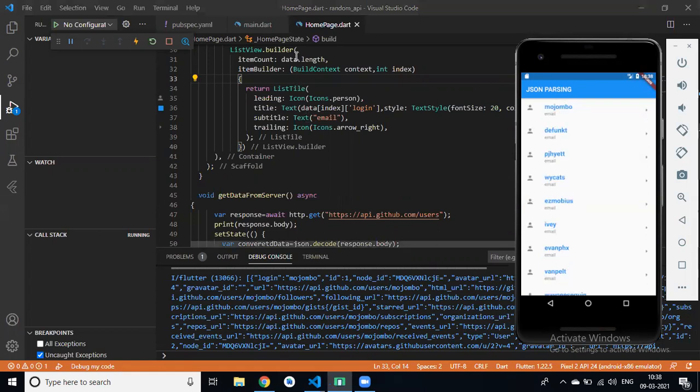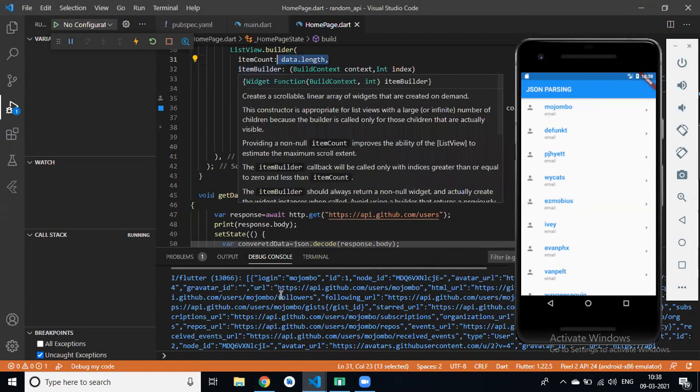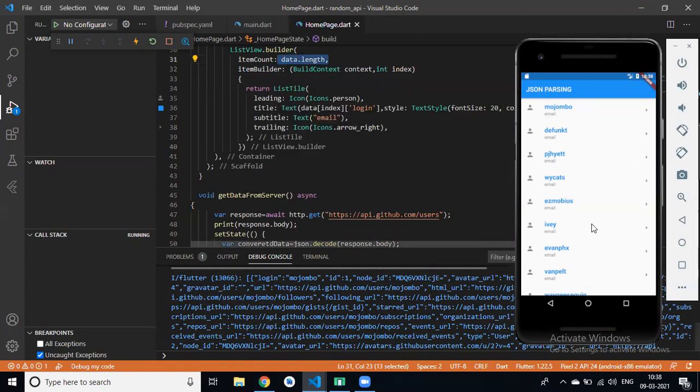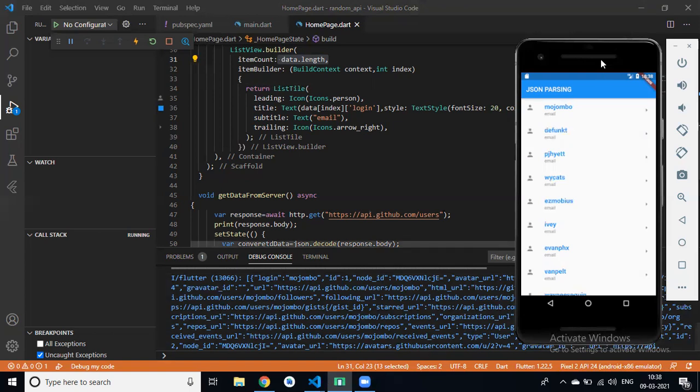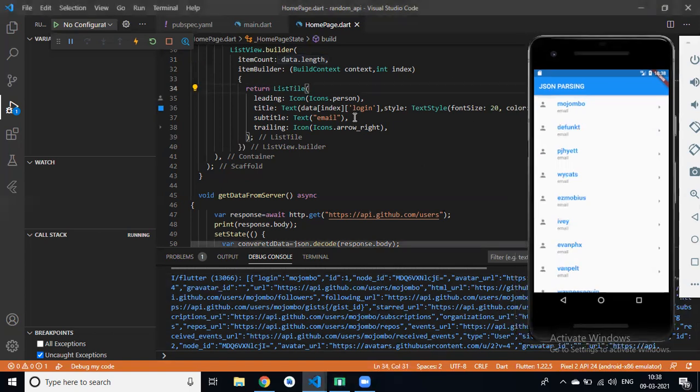We have passed this data dot length, which simply gets the item count, right? This is how we can get and display lots of data from the internet with the help of an API link. So we have displayed data, then login.